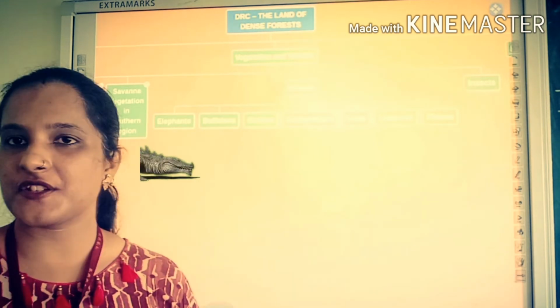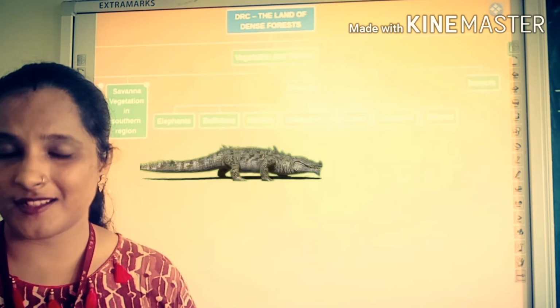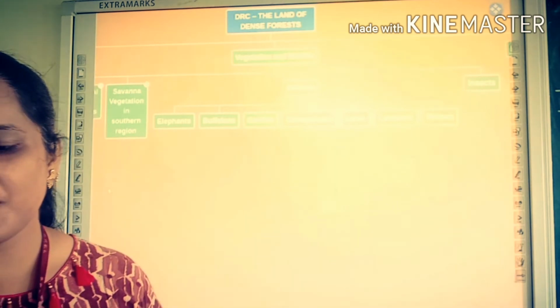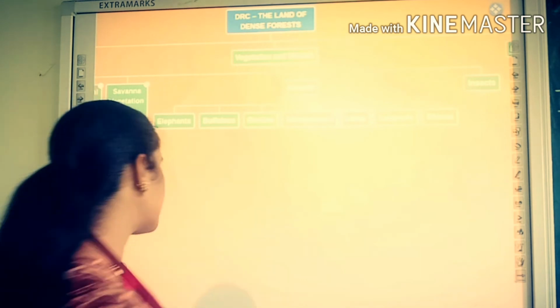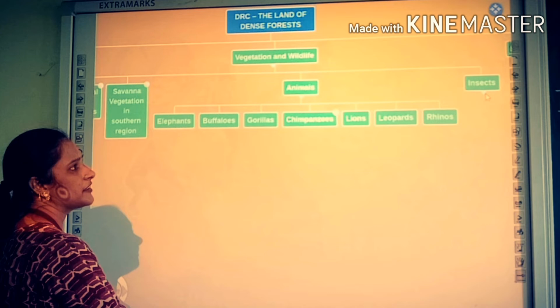Crocodiles are found in plenty in rivers. Where there is plenty of water in a river, crocodiles can be found. And there are many types of birds and insects in the forest. Among the insects, the tsetse fly is there, which causes sleeping sickness among humans.